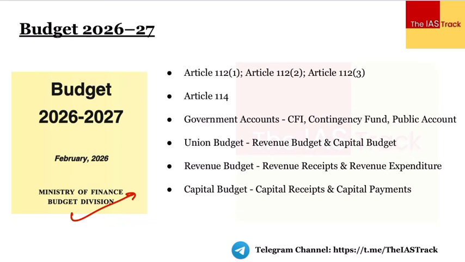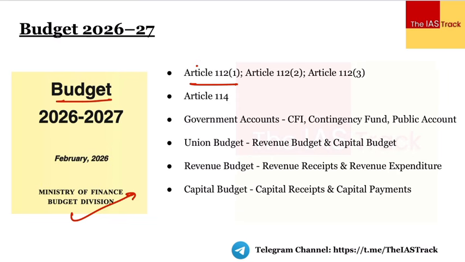When we talk about the constitutional provisions, what you'll have to understand is that UPSC has been focusing upon the bare language of the Constitution. So it becomes very important that we base our discussion on the constitutional article itself. Starting with Article 112 subclause 1, which forms the very base with respect to the budget. One thing which you'll have to understand is that nowhere in the Constitution the word budget is mentioned. What the Constitution refers, especially in Article 112 subclause 1, is the annual financial statement.